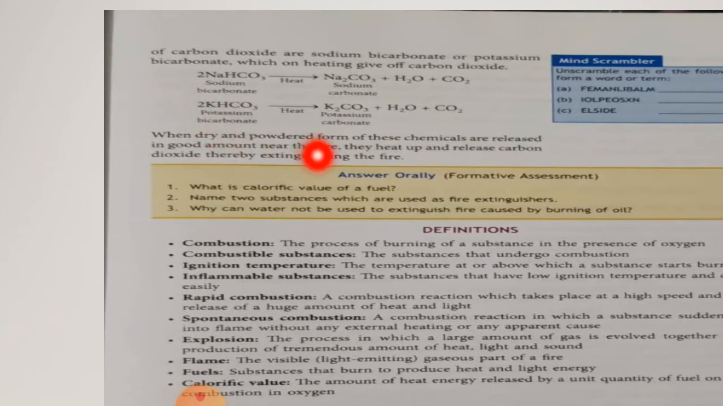When dry and powdered forms of these chemicals are released in good amount near the fire, they heat up and release carbon dioxide, thereby extinguishing the fire. So, if the dry and powdered forms of these chemicals are poured on fire, the fire is extinguished because they are heated and release carbon dioxide which serves to extinguish fire. Is that clear?